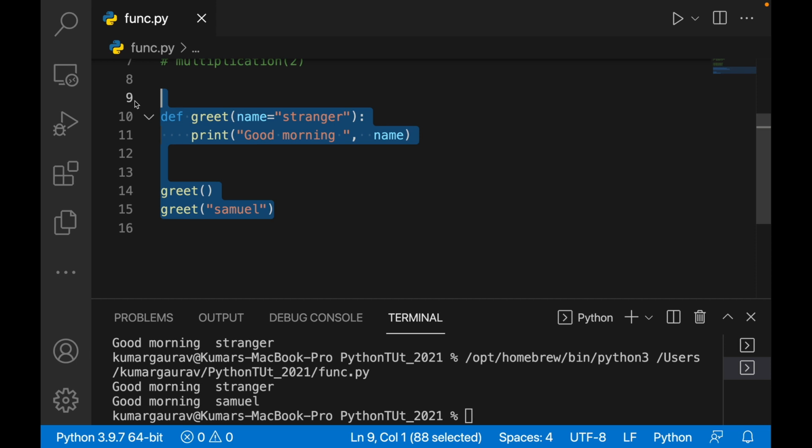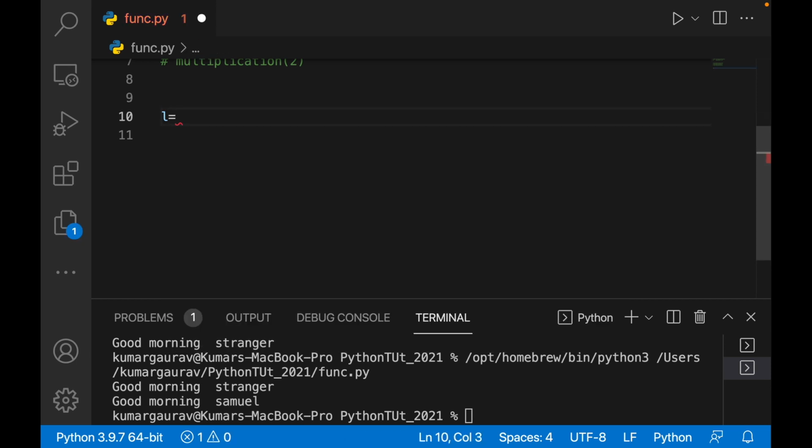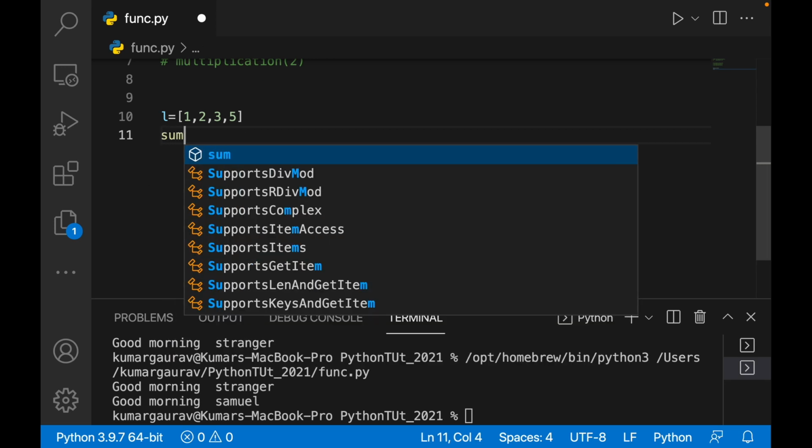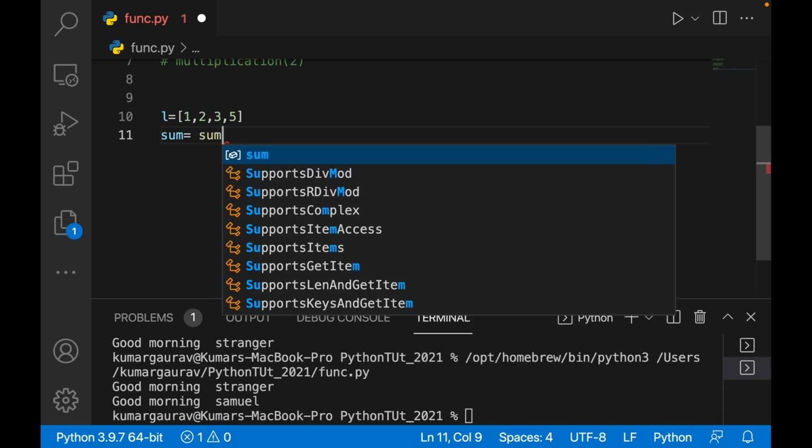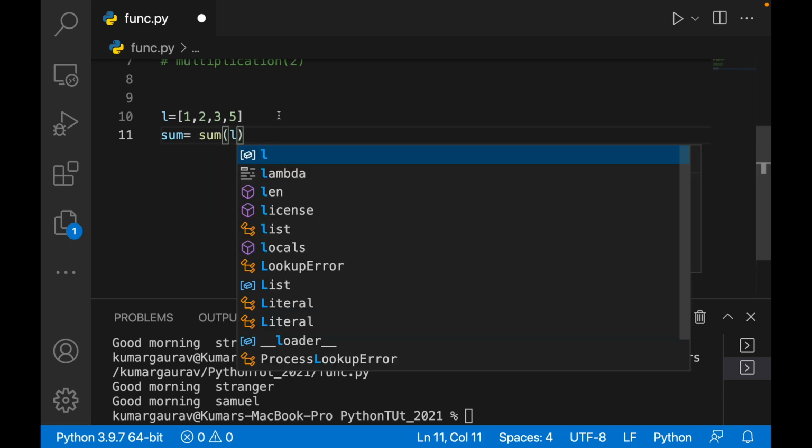One more example I would like to take. Let's say I have a list of some numbers, let's say 1, 2, 3, 4, 5, and you want to make a sum out of it, so you write sum equals sum of L, which is a function.